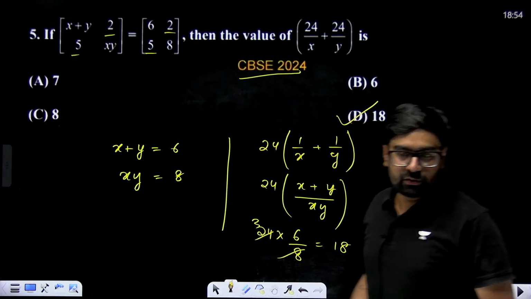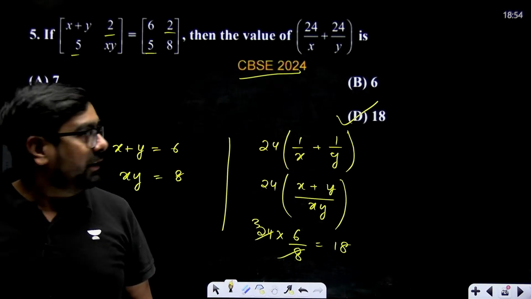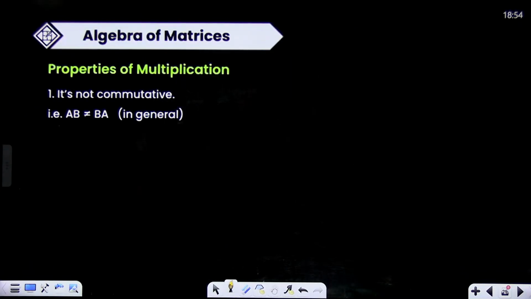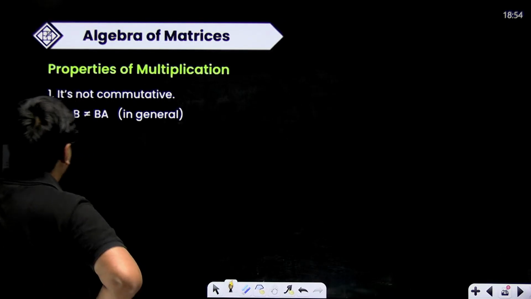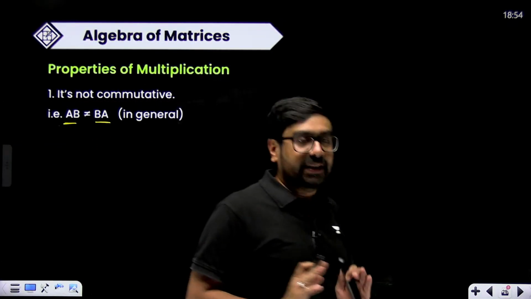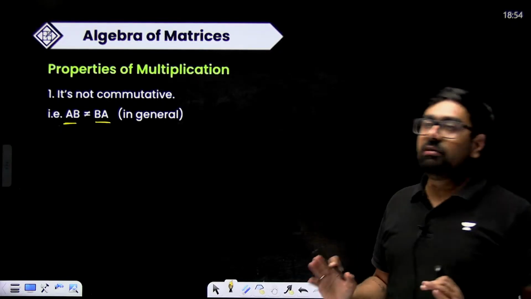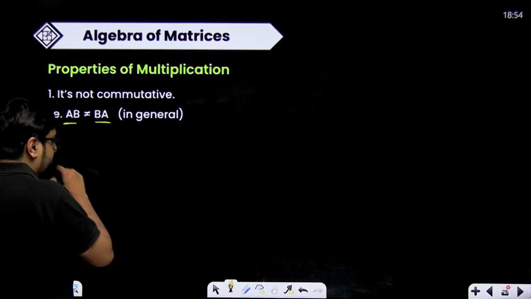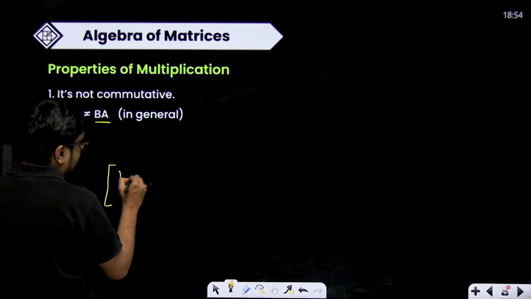How simple was this question? Free ka marks, free ka 1 mark. Okay, objective type. These type of questions can be asked from you. Some more things in algebra of matrices are there. For example, AB will not be equal to BA generally. Generally, it will not be the case. In one case where I can say they'll be equal, just try multiplying this.